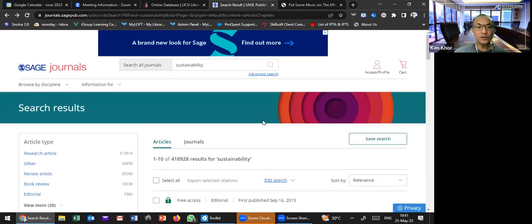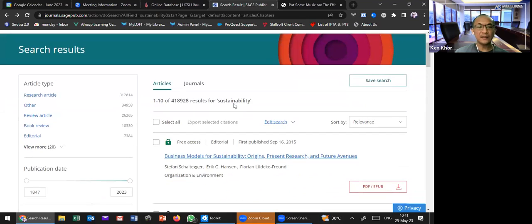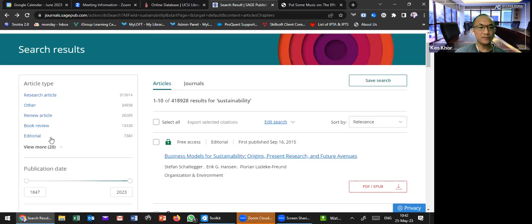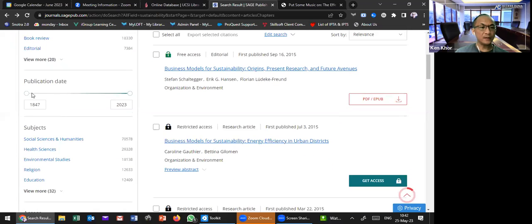So just now I typed the keyword sustainability and it pulled out all the results, based on the keyword, from articles and journals. On your left you can filter down by article type. You can filter by research article, review article, book review and so on. After that, you can filter by publication date.